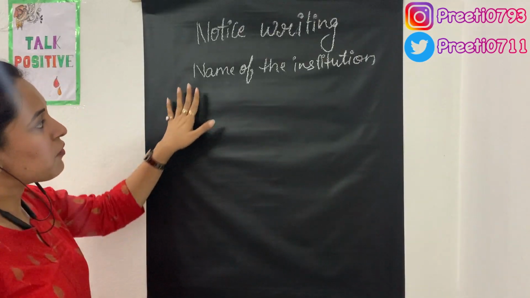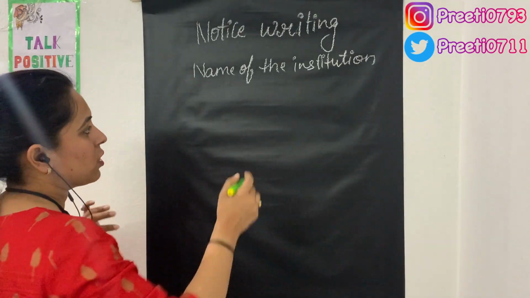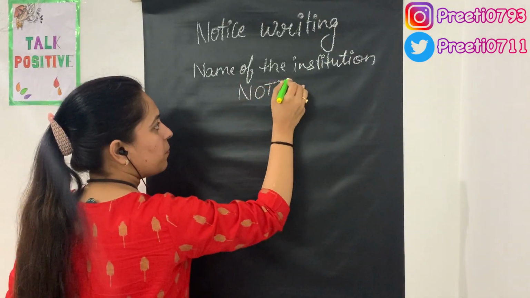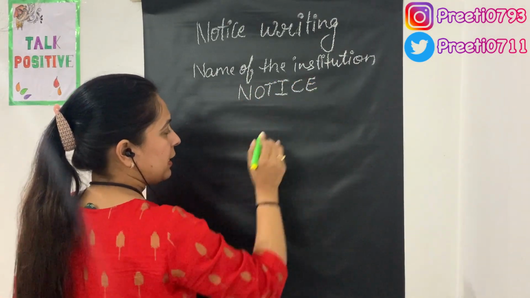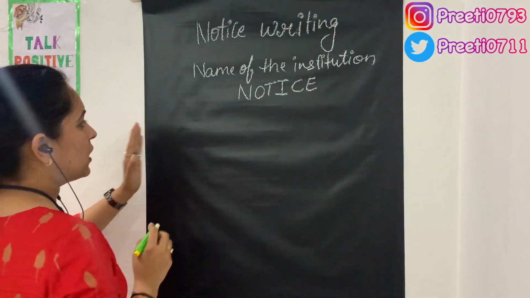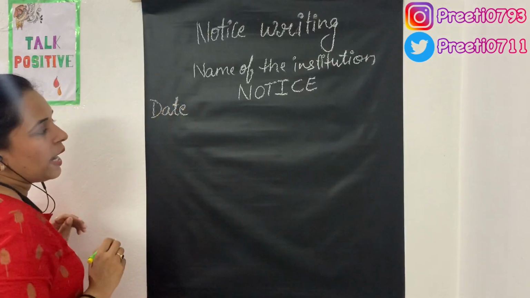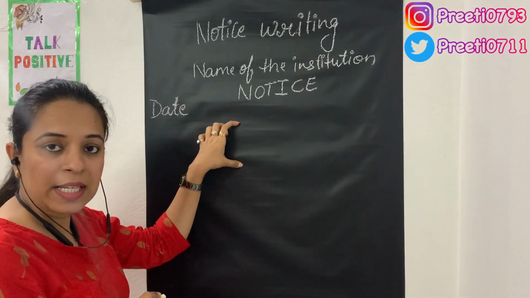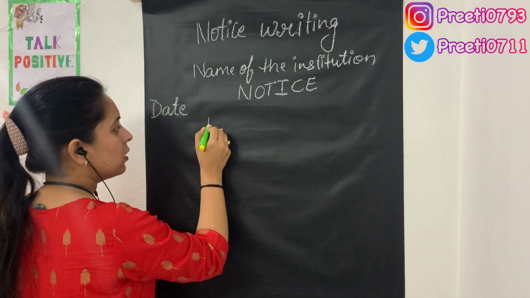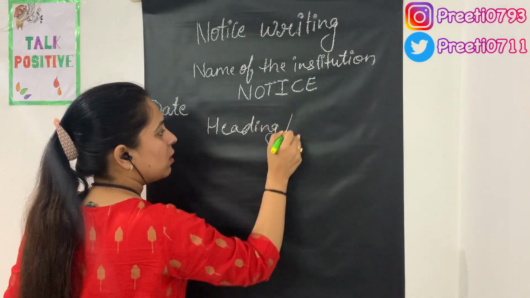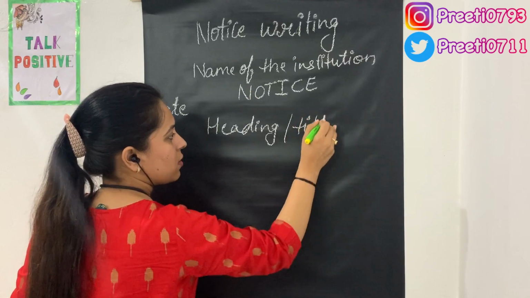Now after the name of the institution comes the word notice in capital letters. Then on the left hand side comes the date, and then in the center of the line comes the heading of the notice, or we may say the title of the notice.